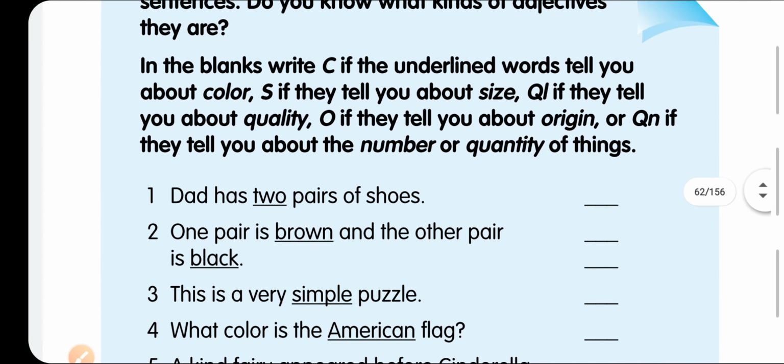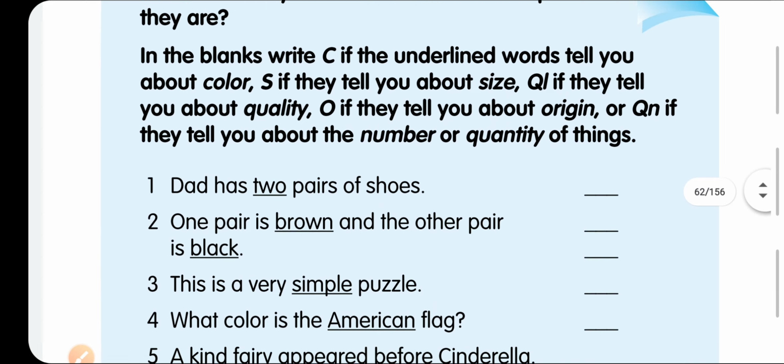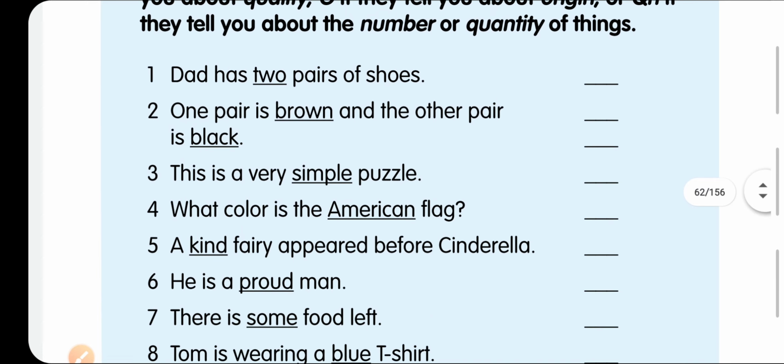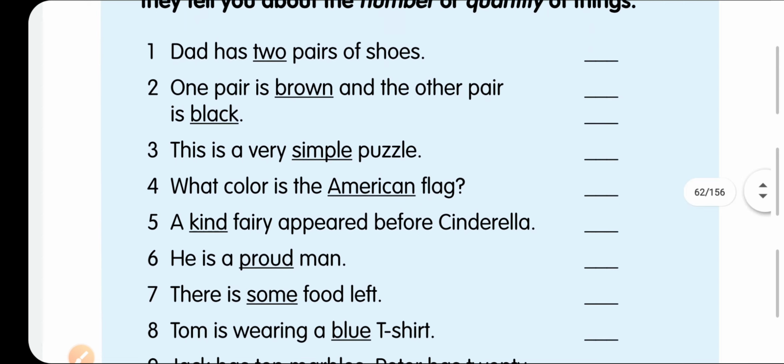Now we will come to the next topic. Dad has two pairs of shoes. One pair is brown and the other pair is black. Dad has two pairs of shoes, and it is very clear here. You can see here two pairs of shoes. You have to write which type of adjective it is. Two obviously represents number here. Brown is representing colors. Black is representing colors.